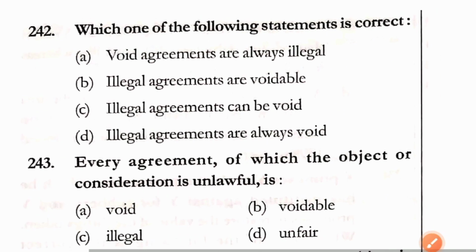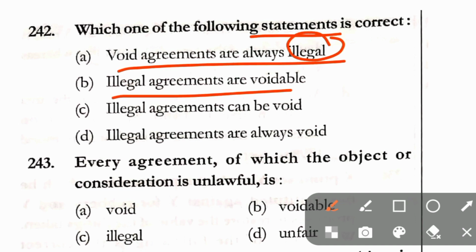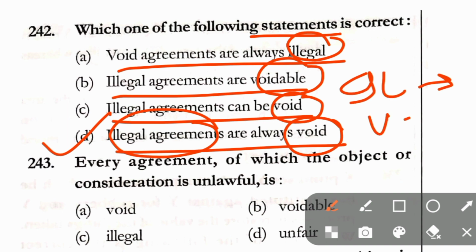Question number 242. Which of the following statement is correct? Void agreements are always illegal. Illegal agreements are voidable. Illegal agreements can be void. Illegal agreements are always void. Here in question number 242, correct statement is option D. Illegal agreements are always void.